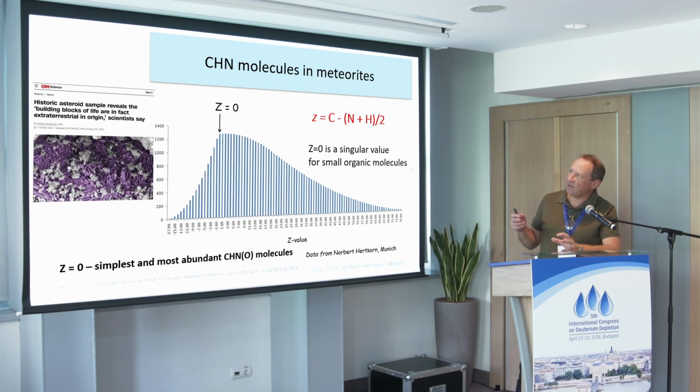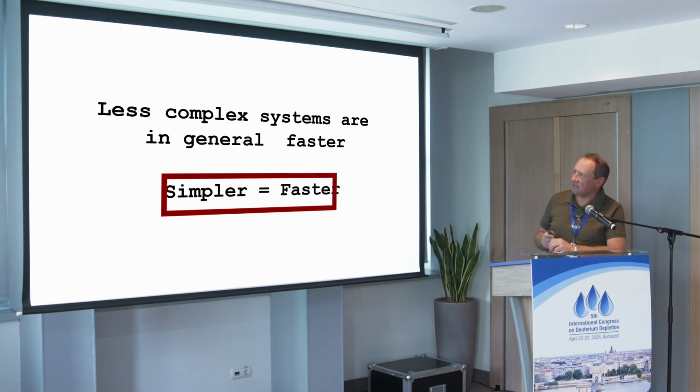So if you look at all molecules with carbon, hydrogen, nitrogen in meteorites and plot them by their Z value, you see Z equal to 0 is at the peak of the distribution. It's a critical point of the distribution. These are the simplest molecules, the most abundant molecules in the universe. Okay, and for them, we have this resonance, and it took us time to understand what it all could mean, and we came up with the isotopic resonance hypothesis, basically based on the assumption that less complex molecules are working faster.